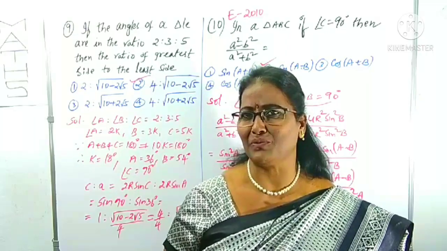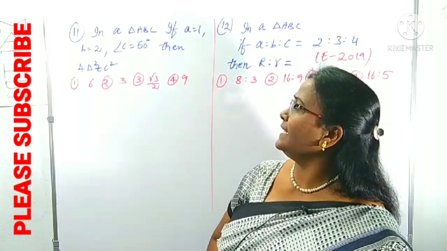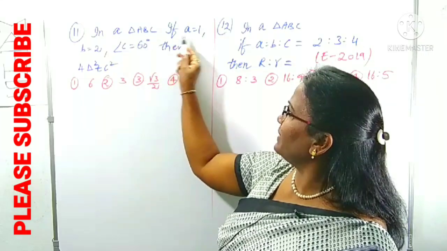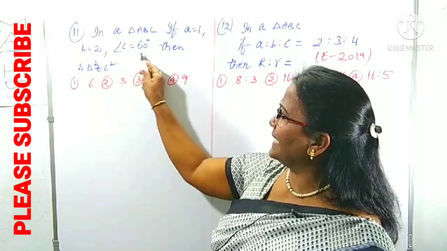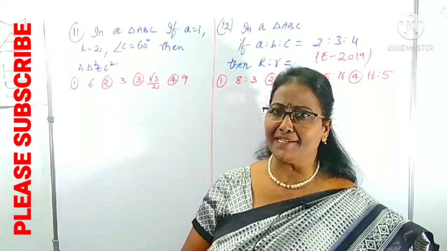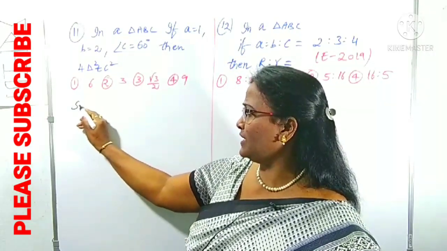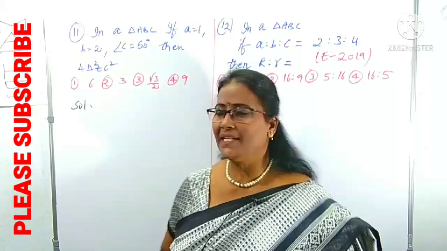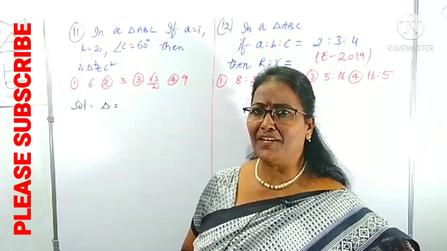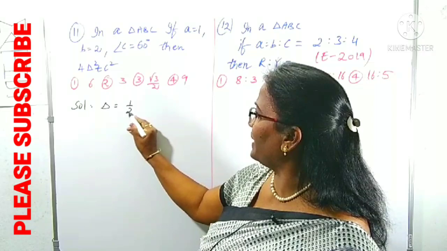Okay, now I will come across some more questions. Clear? Now look at question number 11. What is given here? In a triangle ABC, if a is equal to 1, b is equal to 2, and angle C is given as 60 degrees, then 4 delta square plus c square is what is asked. Here we want the delta value as well as the c value. For both of them we have the direct formulas. What is the delta in terms of half of the sides and the sine of the angles? You know, a and b are given, so we can use this formula of half ab sine C.